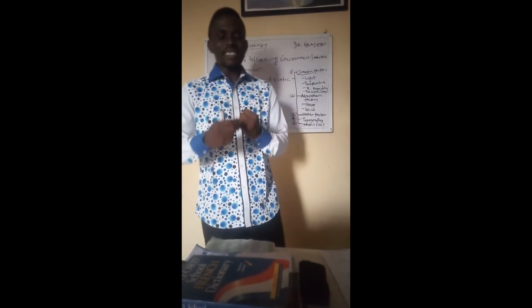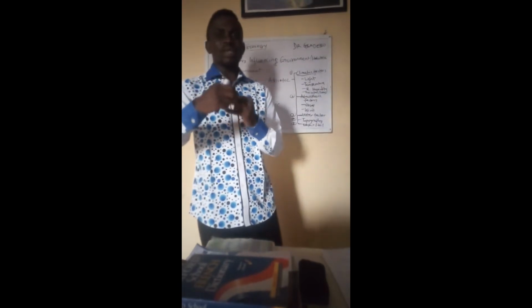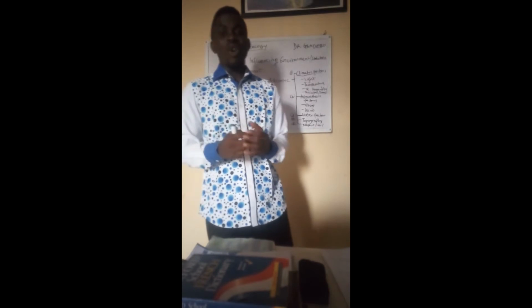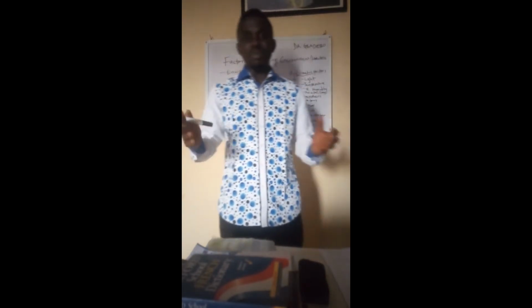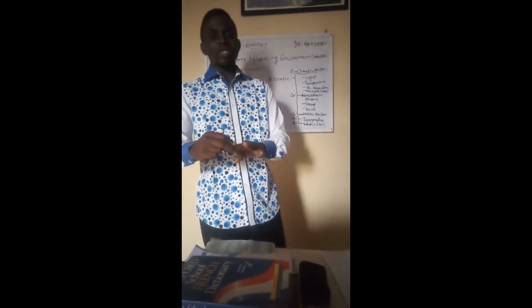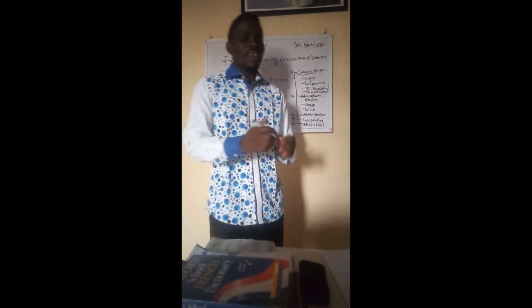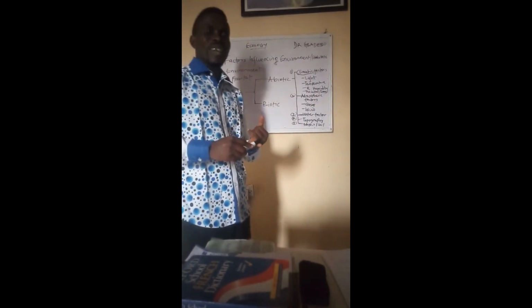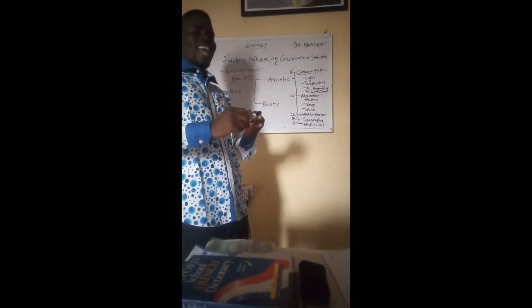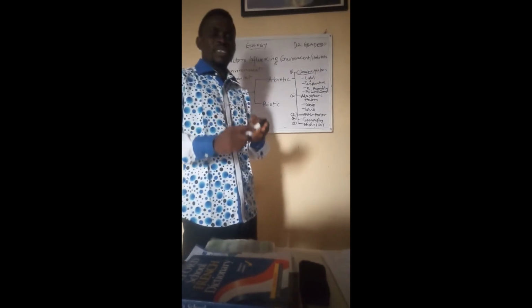The quality of light is also very important. That has to do with the wavelength or the color of light that is available. And then the final characteristic of light that affects organisms is the duration of light. So: intensity, quality, and duration. These three characteristics of light are important.